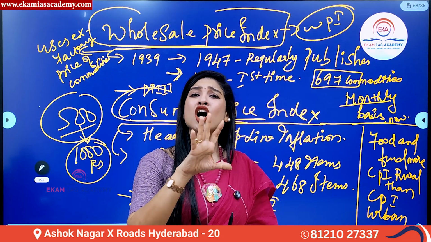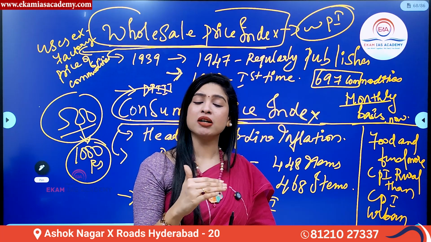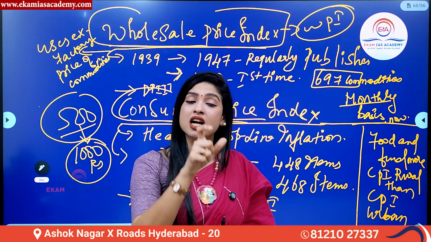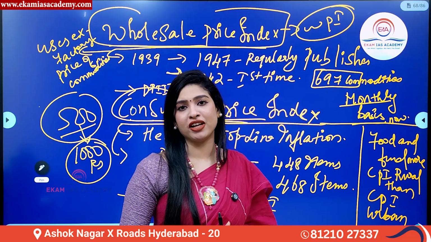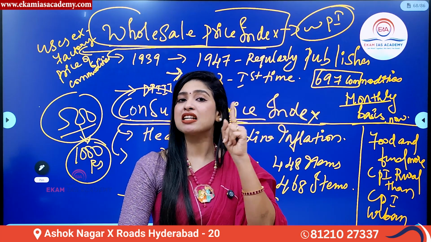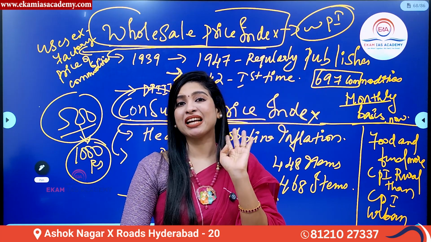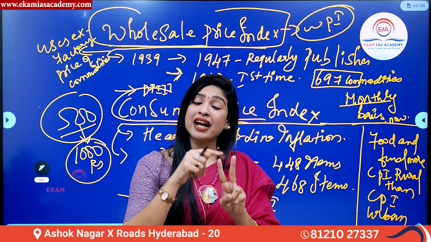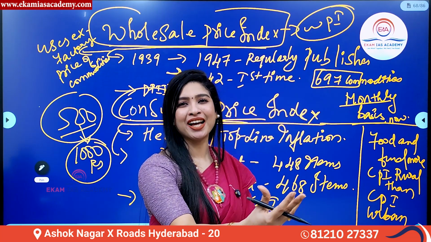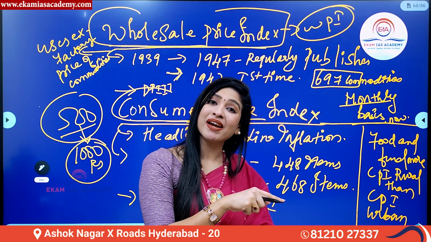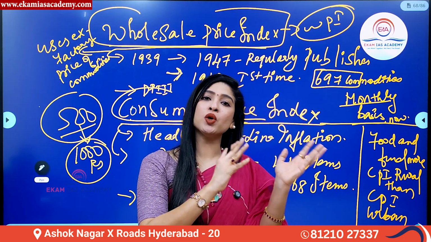But now, because of the limitations of wholesale price index, slowly and gradually in our country, India, from 2015 onwards, we made consumer price index the most important indicator or method to measure inflation for two reasons. One is CPI consists of what? The value of goods and services, because WPI does not take into consideration the price of services. Second thing is CPI enables us to understand the living standards of the population, because we the consumers pay higher prices to get a commodity, whereas WPI is what? It takes things at a wholesale level. This was the reason why it was shifted from WPI to CPI.